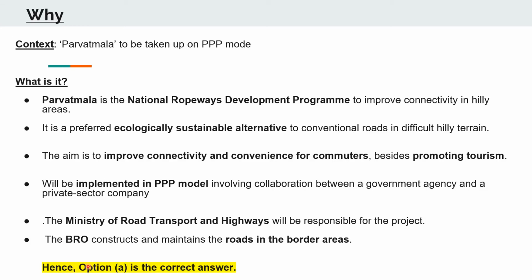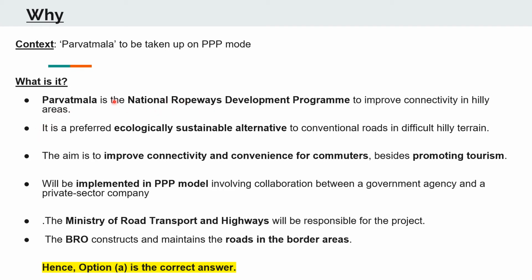So again, this question appeared in the quiz because it has been decided that the Parvatmala project will be taken up on a PPP mode, that is public-private partnership mode. So what is Parvatmala? Parvatmala is the National Ropeways Development Program, which is aimed at improving connectivity in hilly areas. Now it is one of a kind project through which the development of ropeways will be taken up.